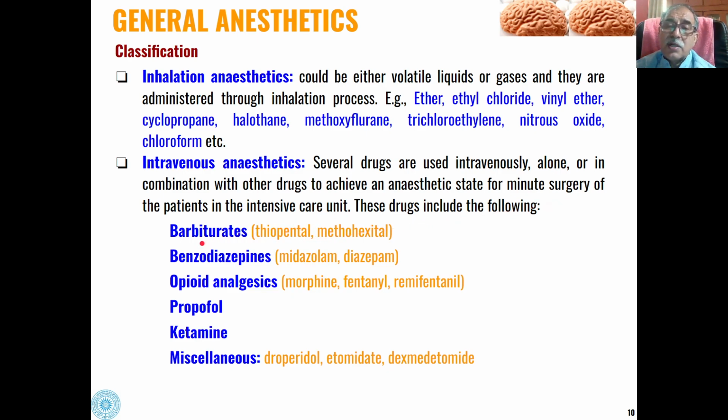So these drugs include barbiturates like thiopental and methohexital, then benzodiazepines, midazolam and diazepam, then opioid analgesics, morphine, fentanyl, and remifentanil, then propofol, ketamine, and other miscellaneous intravenous anesthetics like droperidol, etomidate, and dexmedetomidine.